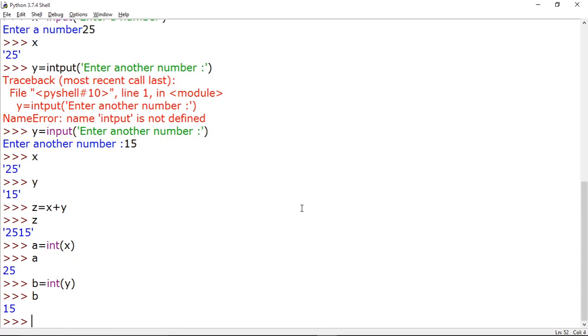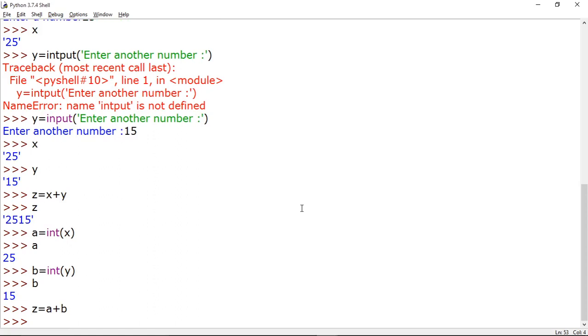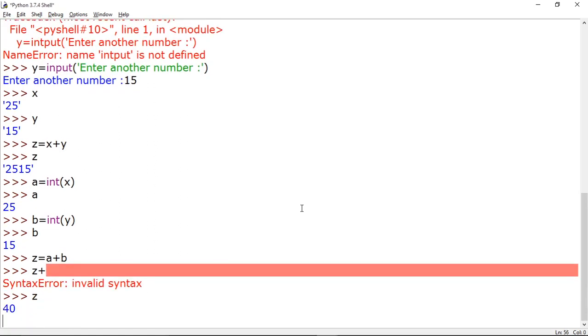Now if you do z equal a plus b, and now you print the value of z, you will get the answer as 40. So this was your desired output. So you can see the value which we are inputting from the user is a string value. To convert that number into integer, we require the int function. So that is also one built-in function.